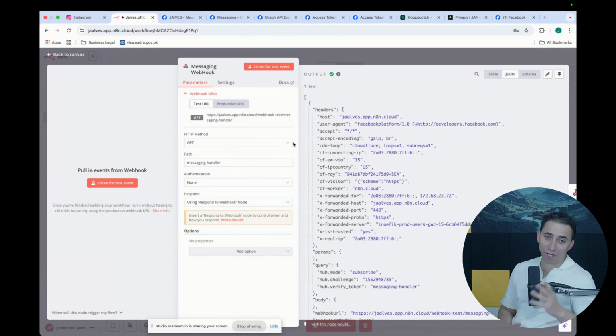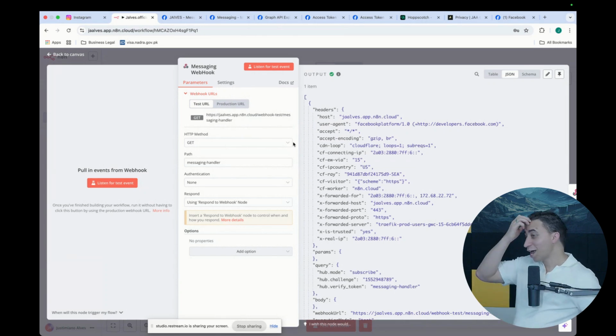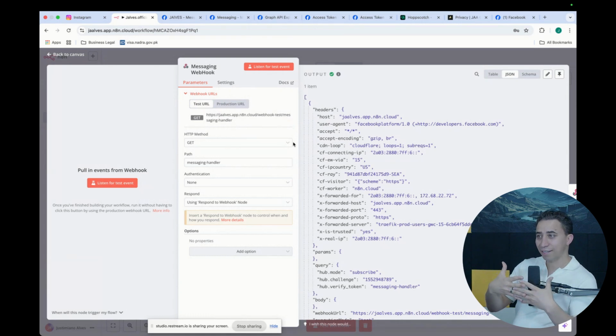Okay, good. Either way, one thing that I have to show you here: to connect Facebook with your n8n through that app, by establishing the webhook connection, it's going to use GET. But when there is a message that has a body, that has content, it's going to use POST.